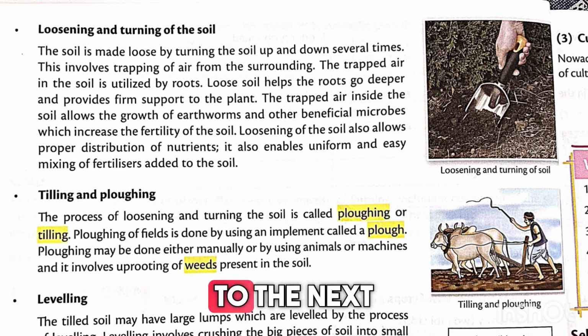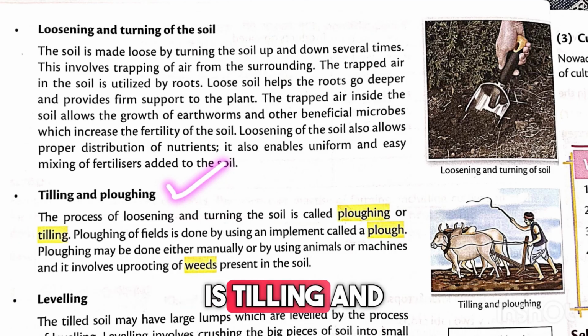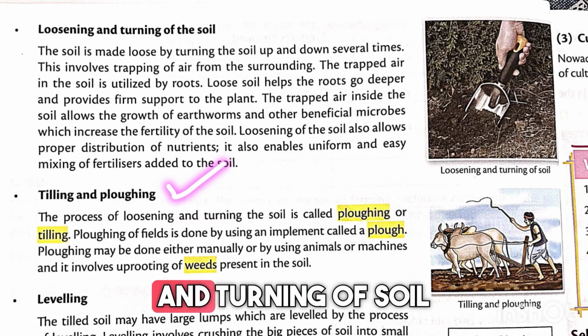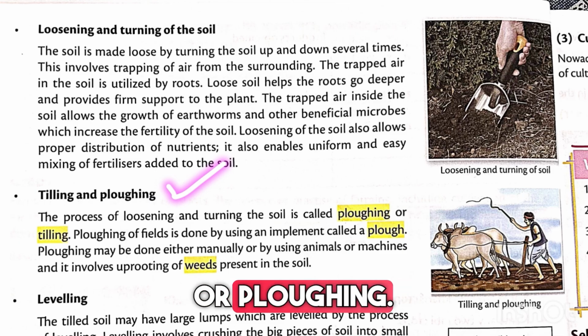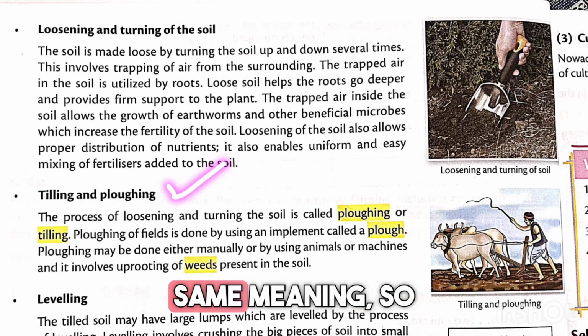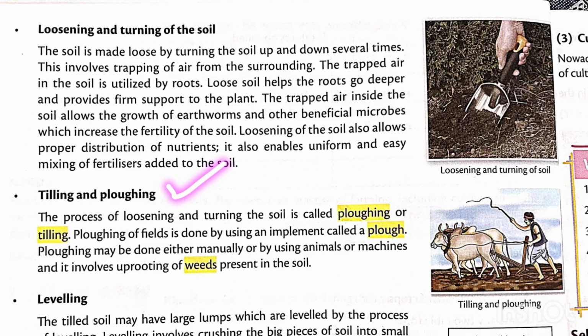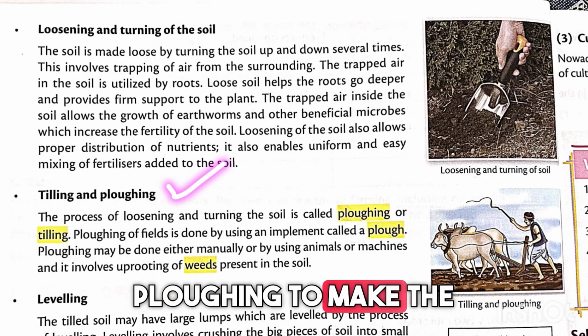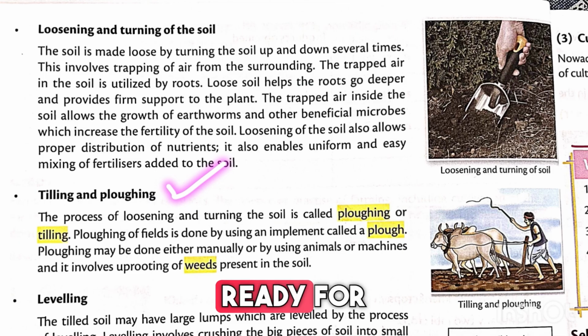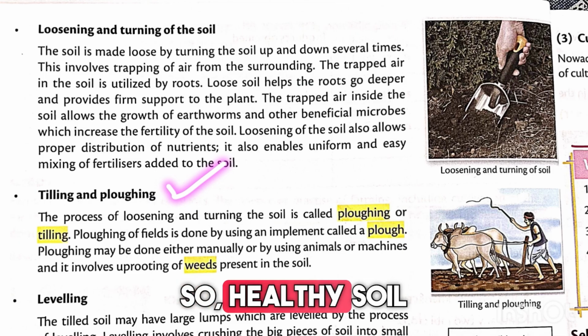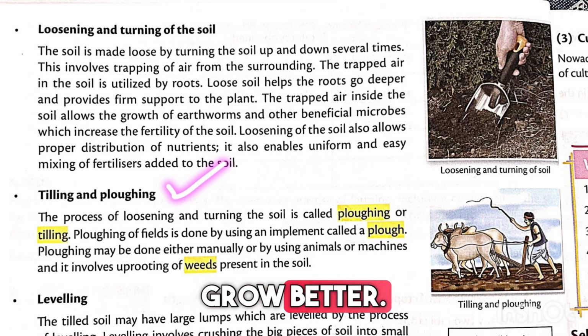So now let's move to the next important topic, that is tilling and ploughing of soil. So students, the process we just studied, loosening and turning of soil, is called tilling or ploughing. Both words have the same meaning, so don't get confused. And why is ploughing done? Because farmers do ploughing to make the soil soft, loose and ready for sowing seeds. So healthy soil helps healthy crops grow better.